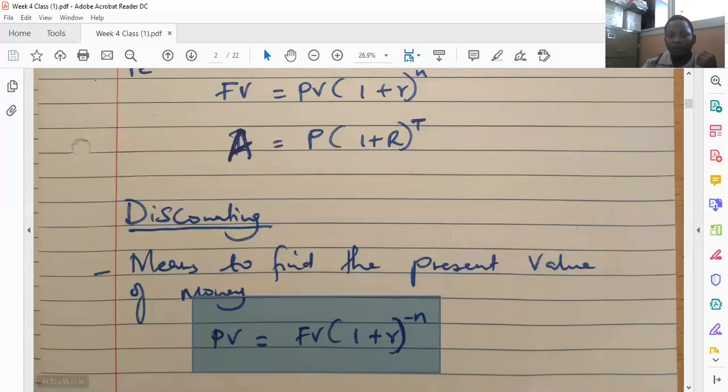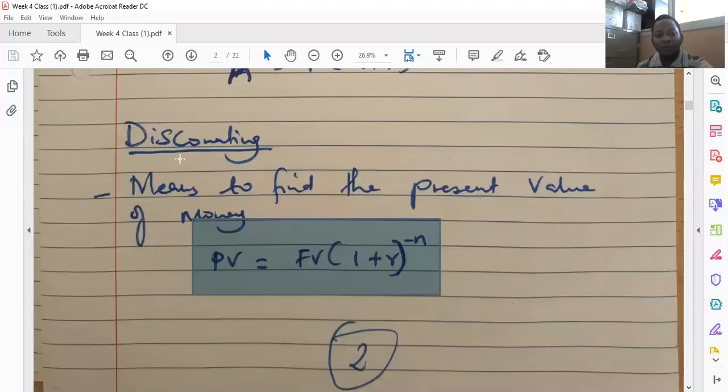of the formula. So once we understand the concept of discounting, once you understand the concept of compounding, it's easy to understand the formula of discounting, because you simply make the present value the subject of the formula. So if the compounding formula is future value is equal to present value times in brackets 1 plus r raised to power n, then the present value shall be equal to, you can see it down here.